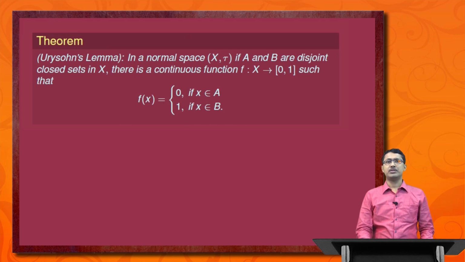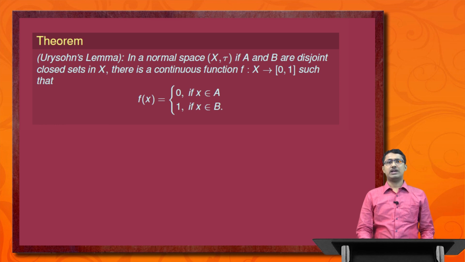Next we introduce a very important and well-known lemma, that is known as Urysohn's lemma. In a normal space (X, tau), if A and B are disjoint closed sets in X, there exists a continuous mapping f from X to the closed interval [0,1] such that f(x) is equal to 0 if x belongs to A and it is equal to 1 if x belongs to B.